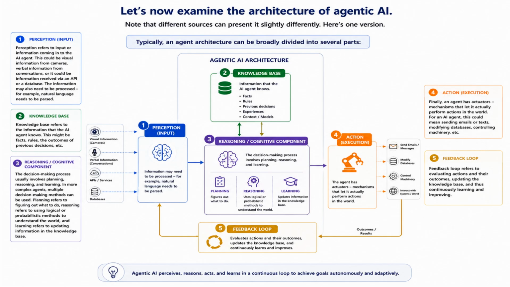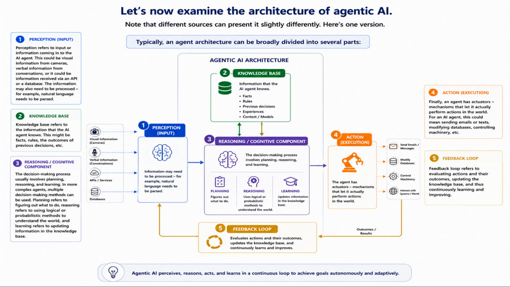Perception, input. Perception refers to input or information coming into the AI agent. This could be visual information from cameras, verbal information from conversations, or it could be information received via an API or a database. The information may also need to be processed. For example, natural language needs to be parsed. Knowledge base. Knowledge base refers to the information that the AI agent knows. This might be facts, rules, the outcomes of previous decisions, etc.